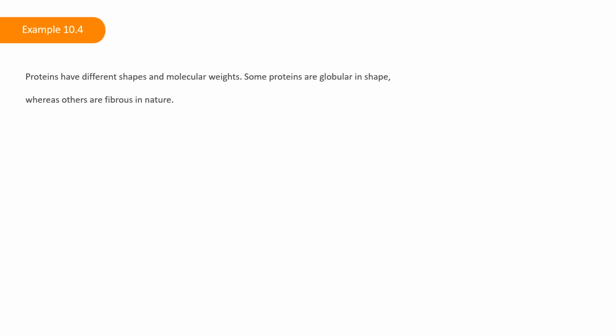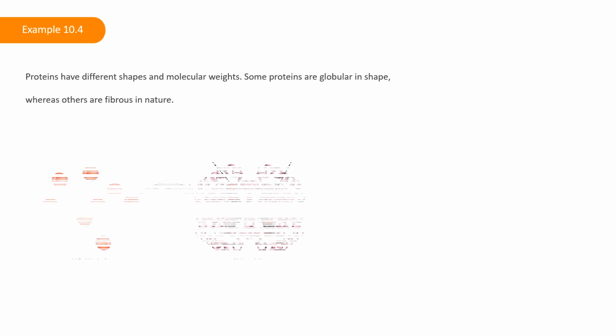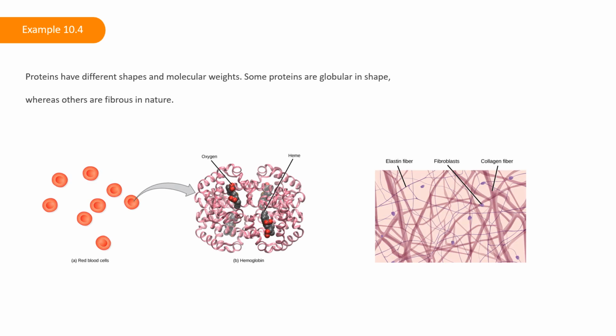Proteins have different shapes and molecular weights. Some proteins are globular in shape, whereas others are fibrous in nature. For example, hemoglobin is a globular protein, but collagen, located in our skin, is a fibrous protein. Protein shape is critical to its function, and many different types of chemical bonds maintain this shape. Changes in temperature, pH, and exposure to chemicals may lead to permanent changes in the protein's shape, leading to loss of function, or denaturation. Different arrangements of the same 20 types of amino acids comprise all proteins. Two rare new amino acids were discovered recently, selenocysteine and pyrrolysine, and additional new discoveries may be added to the list.